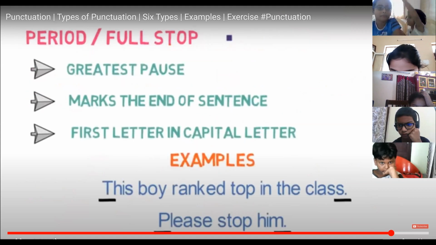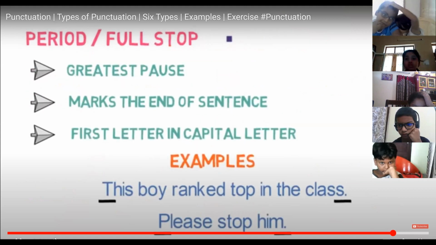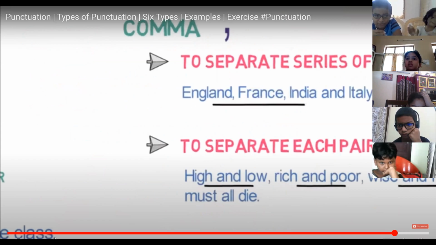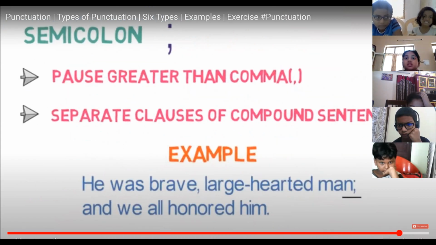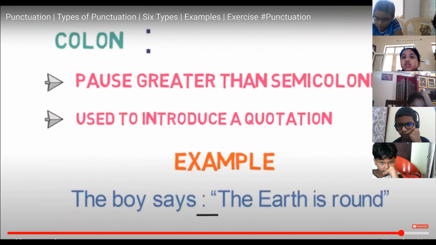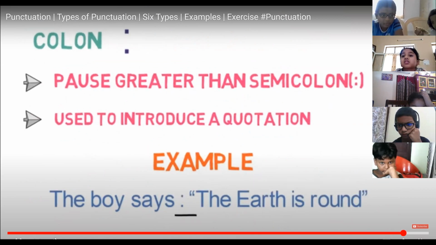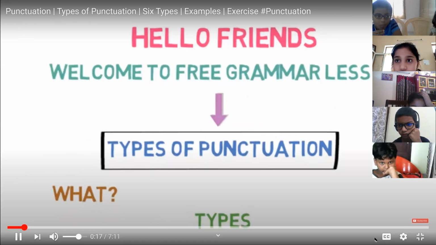Number 1, full stop. Number 2, comma. Number 3, semicolon. Number 4, colon. Number 5, question mark. We looked into the types of punctuations along with the examples of each of them.